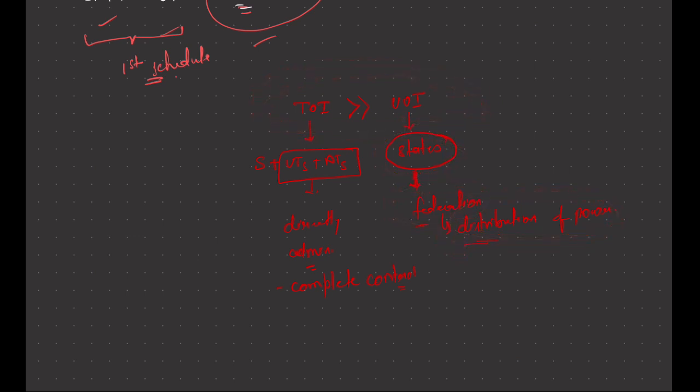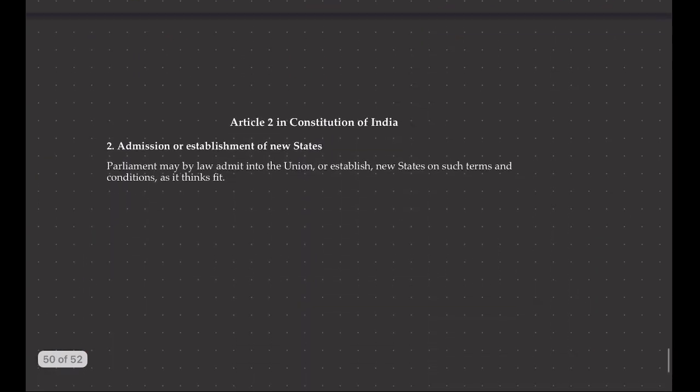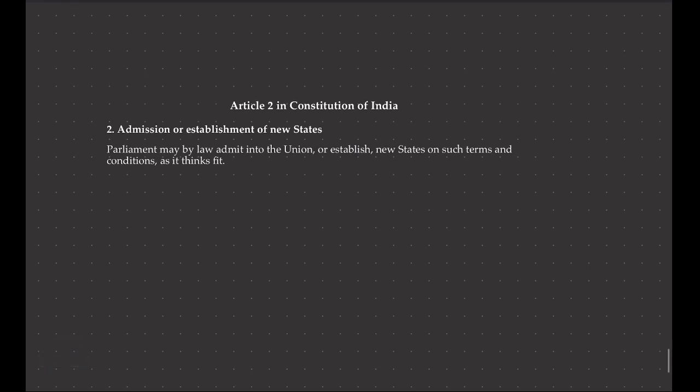But when it comes to territory of India, it is a wider expression because it not only consists of states, it includes UTs and acquired territories, and they are directly administered and in complete control of the central government. So do remember this much essence when you go into the exam hall for Article 1 of the Constitution. Now come to Article 2 of the Constitution.